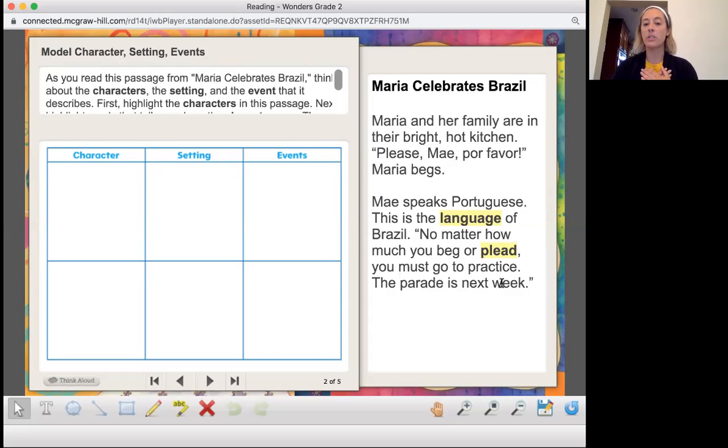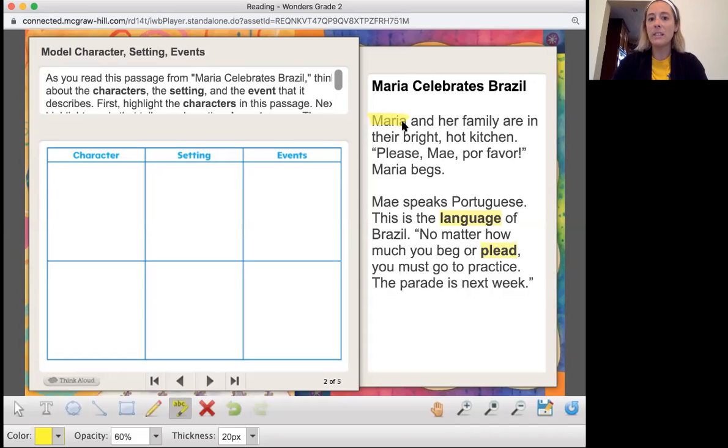So I'm going to first start by showing you how to find the characters, the setting, and the events. So I want you guys to watch me first and watch as I do this. So it says, highlight the characters in this passage, okay? So I know the main character from reading this is Maria. Now, are there other characters as well in this?